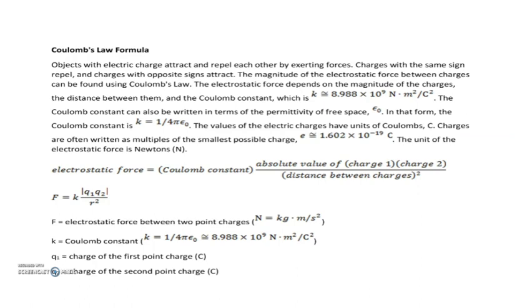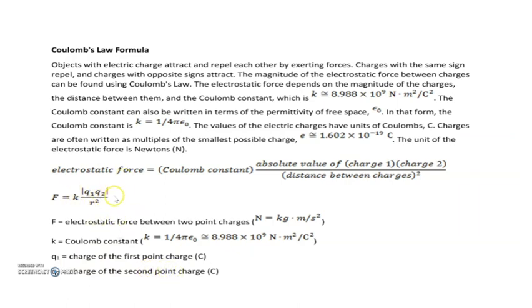Okay. So F, that is the electrostatic force between two point charges, is given by K, which is the Coulomb constant. We have already seen it is 1 by 4 pi epsilon 0. Also, we have seen the value for epsilon 0 while discussing the potential energy equation. Here, we are directly taking K. You can also take K as 9 into 10 raised to 9. Okay, 8.98. While doing the problems, we'll take it as 9 into 10 raised to 9. Then Q1 is charge 1, Q2 is charge 2. And R is the distance between the charges.